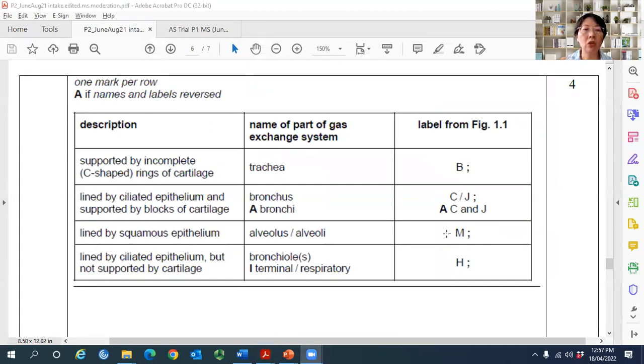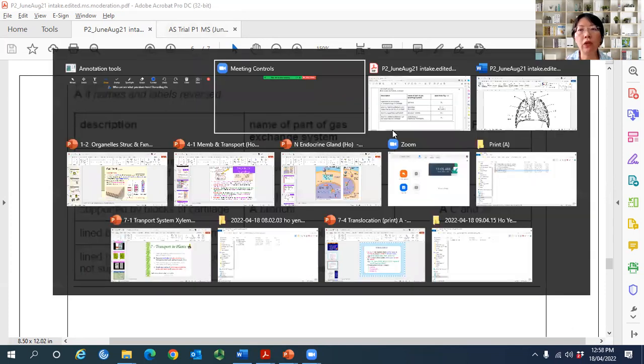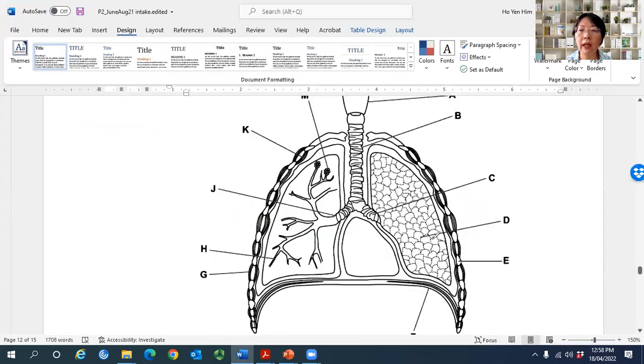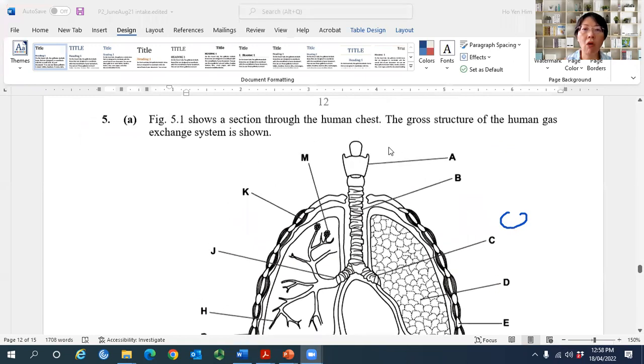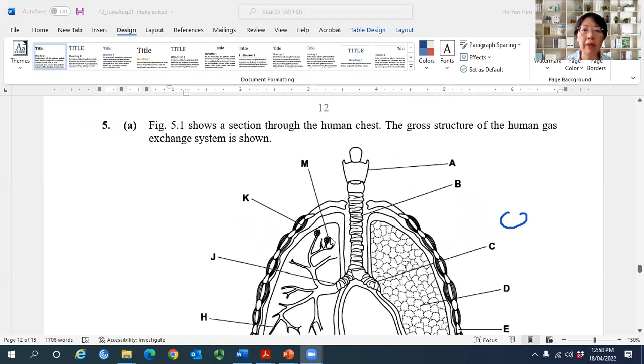Next one, it is lined by squamous epithelium, which is only in the alveolus. So the answer is alveolus or alveoli. Location of alveolus is in D, right? Only D can be alveolus, or M. M can be alveolus.